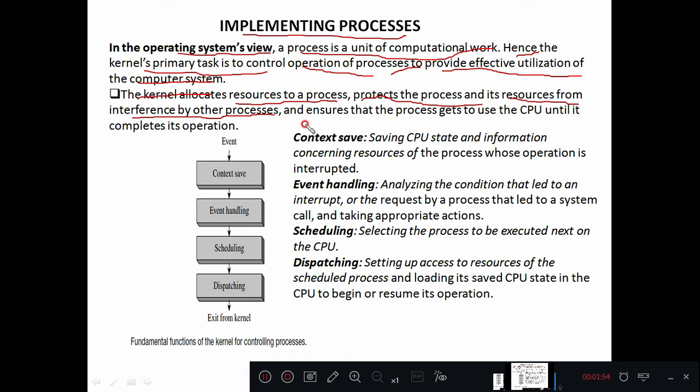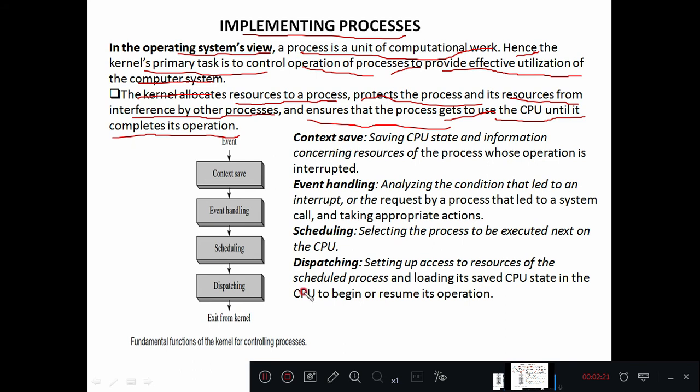The resources allocated to one process cannot be shared with another process, and the operating system ensures that the process gets to use the CPU until it completes its operation. Once the execution of the process is over, only then will the CPU or the resources be released from that process.